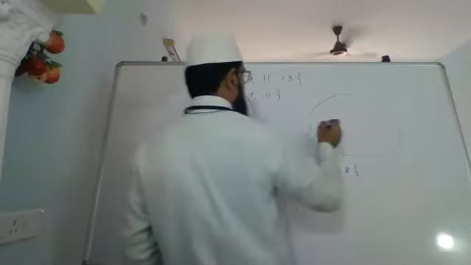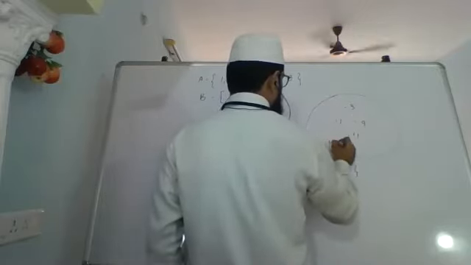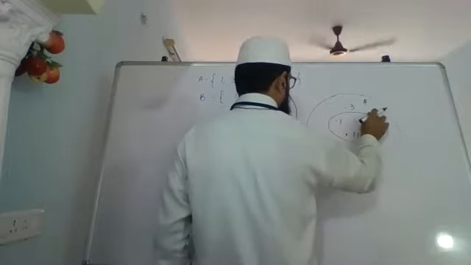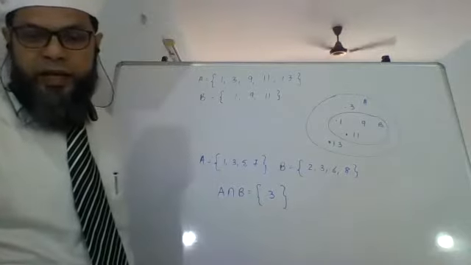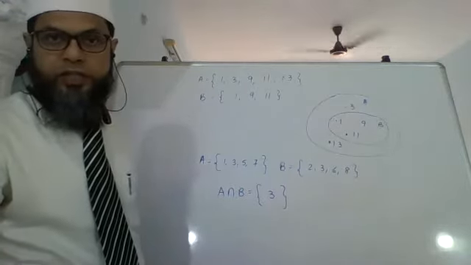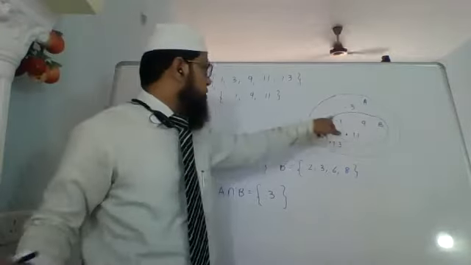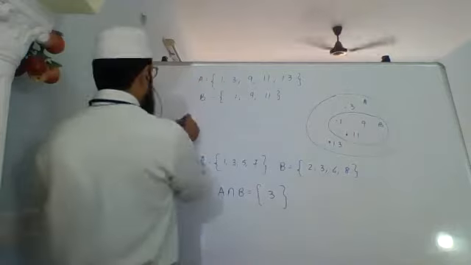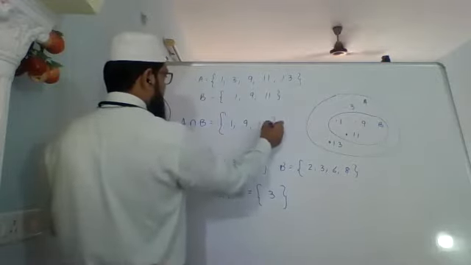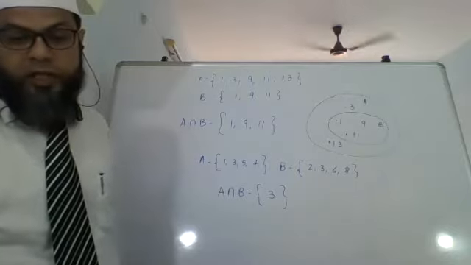Let's say this is A, which has 1, 3, 9, 11 and 13, and this thing is B. 1, 9, 11 is nothing but B. So as you can see, A intersection B, the common elements, are all of this that is there in B. So here A intersection B is 1, 9, 11, because 13 and 3 are not common to both, but 1, 9, 11 is common to both.